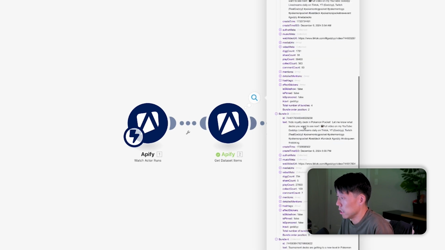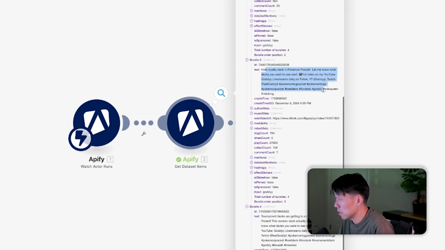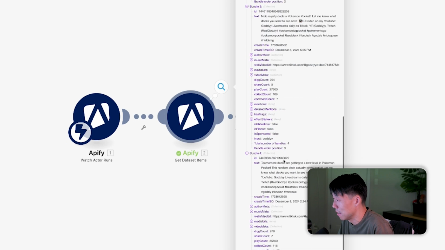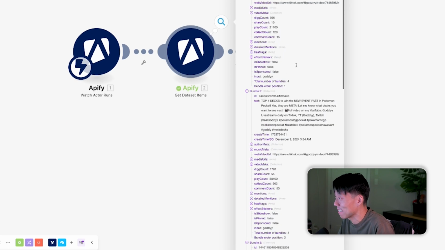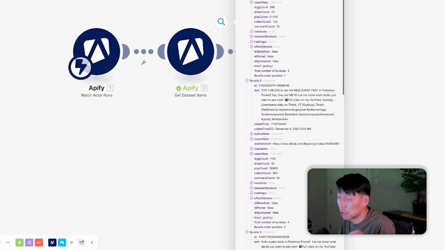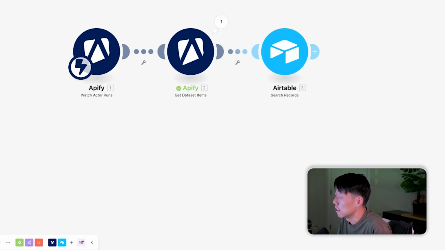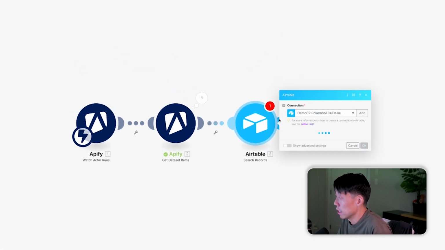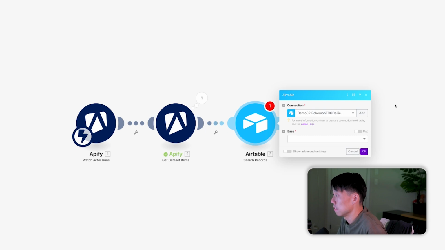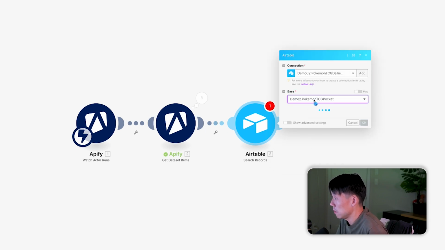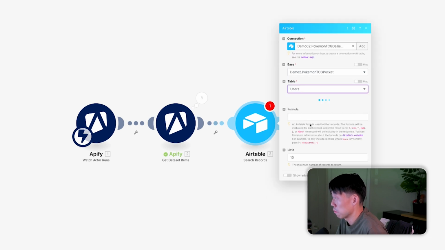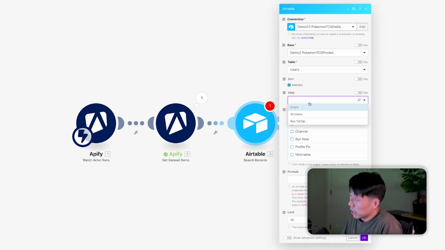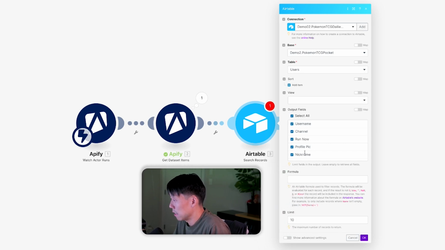So now it's actually gone to dataset items. And look, you can even tell just by glance, it's grabbed Pokemon TCG stuff, right? And TikTok stuff in here. It's grabbed 2 videos. That's because that's what we specified the script to do. There we go. So now let's go back to this here. Let's add the base demo 2. And then we're going to the users table and we're going to re-enter that formula. Sometimes that's the tricky thing.